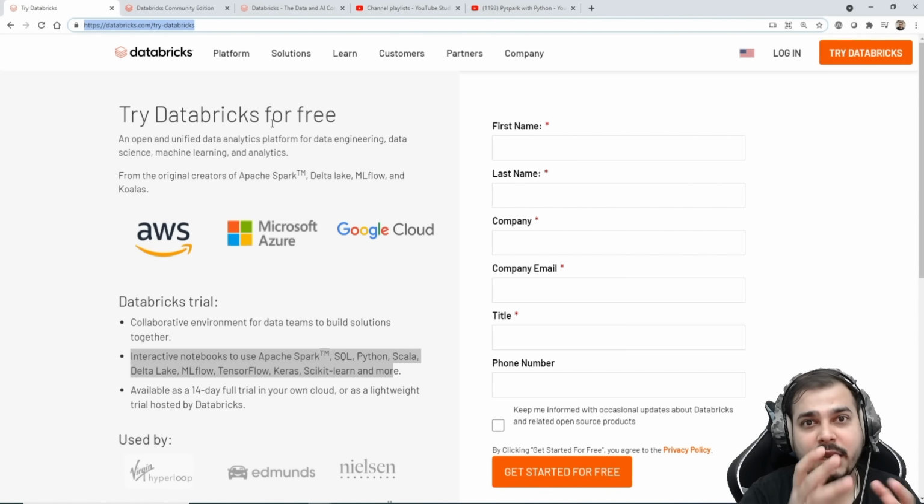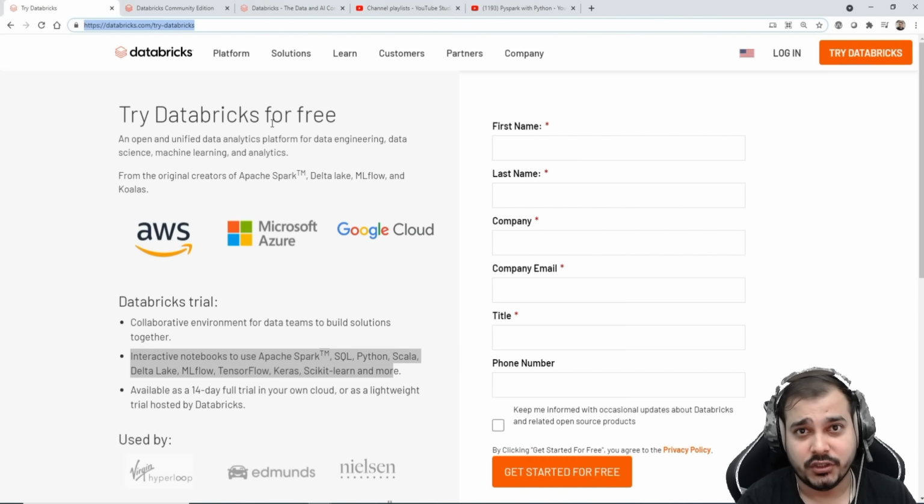Now if I really want to use this particular platform, there are two ways. One is the community version and one is the paid version, where you can use Azure or AWS cloud in the backend. Databricks also helps you implement MLflow, and this MLflow is with respect to the CI/CD pipeline, so you can also perform those kinds of experiments.